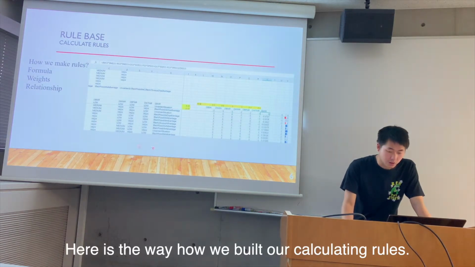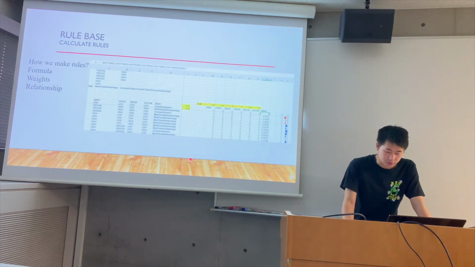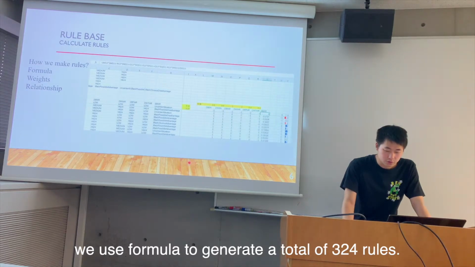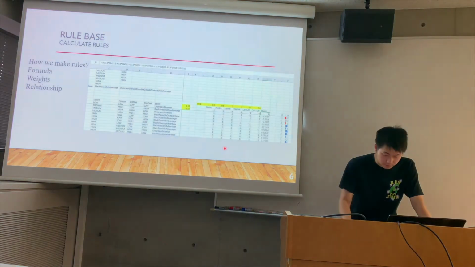Here is the way we built our calculating rules. According to our knowledge base, we use the formula to generate a total of about 324 rows, because the mission is to evaluate the winning rate.